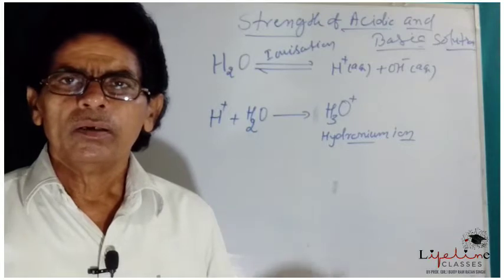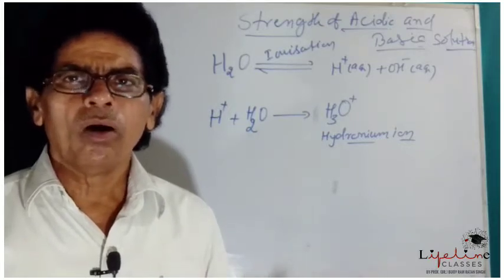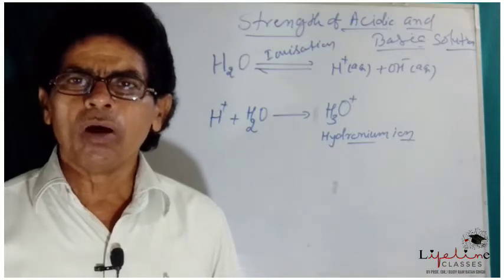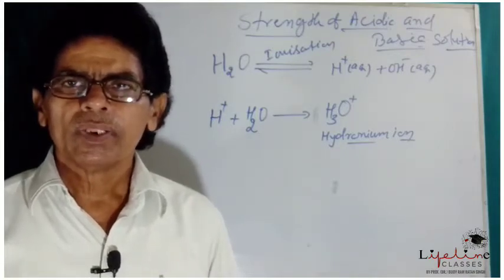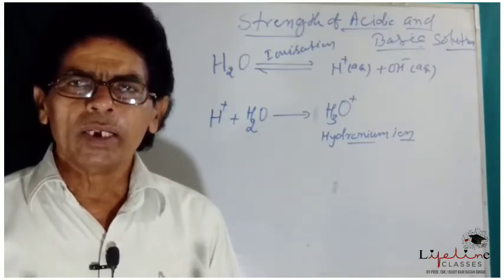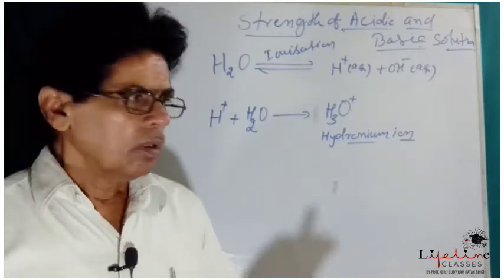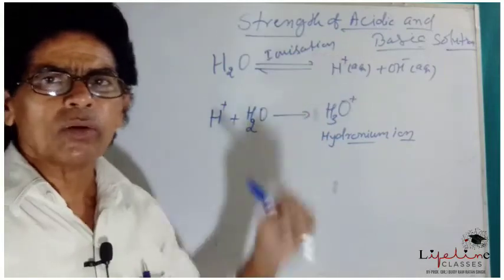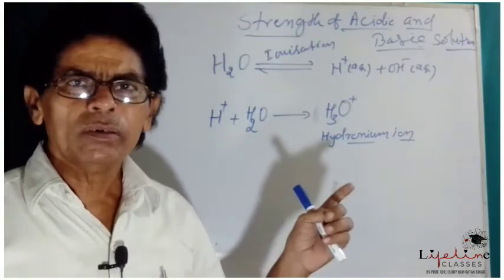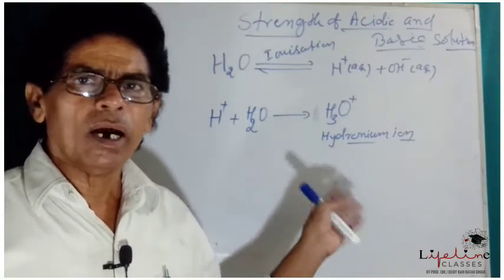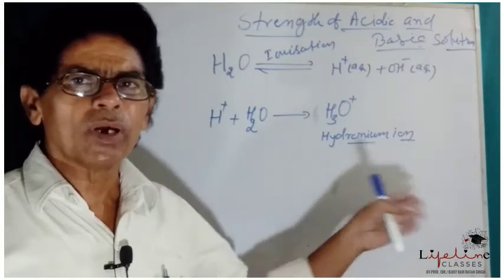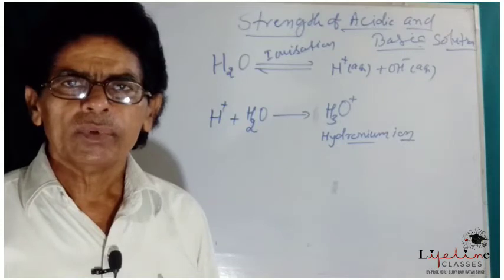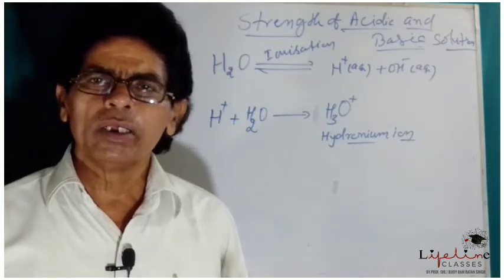According to the law of mass action, the ratio of the concentration of the ionized parts of the reaction to the concentration of the unionized part is a constant, and this constant is called the equilibrium constant.